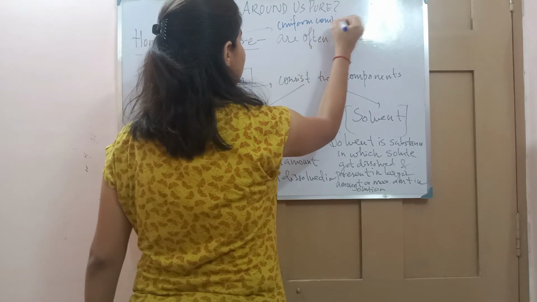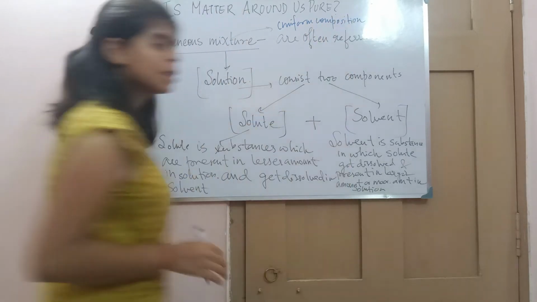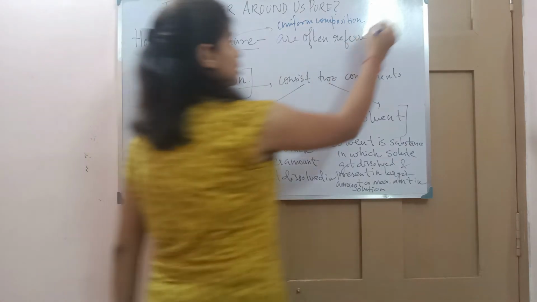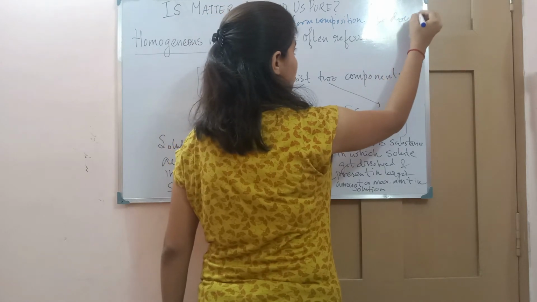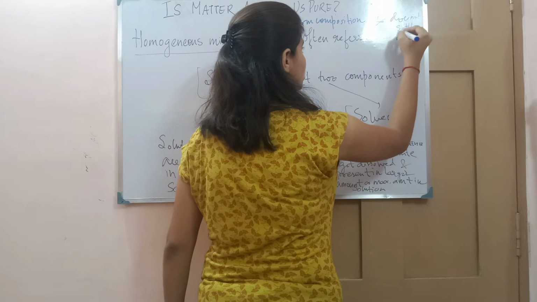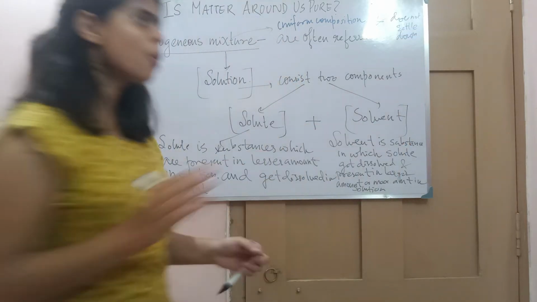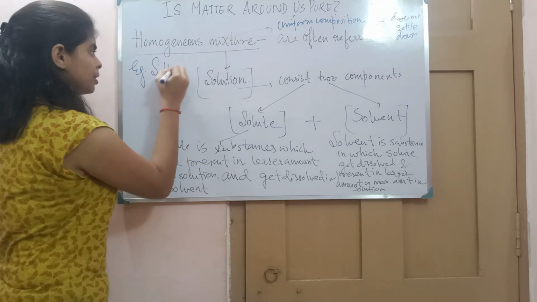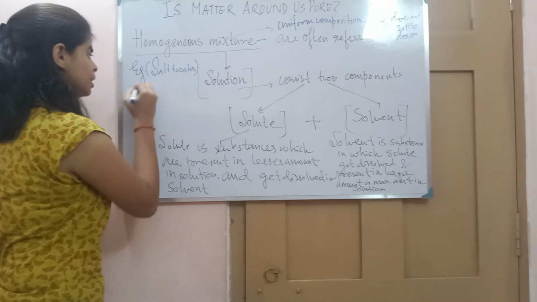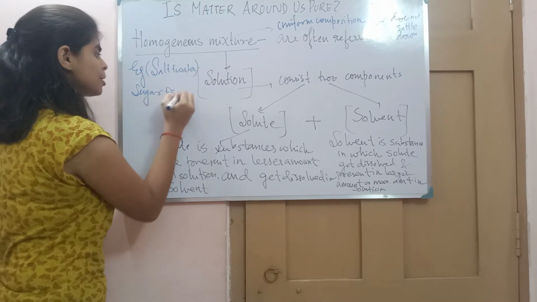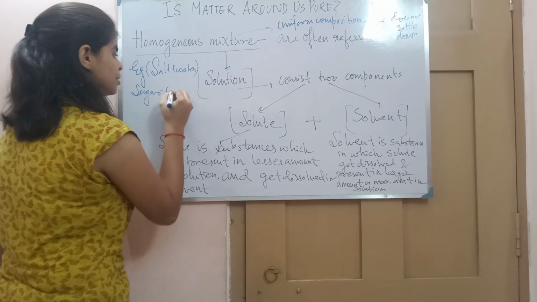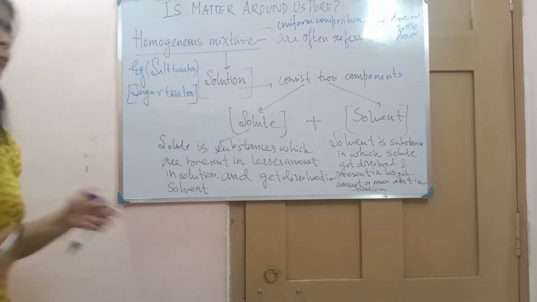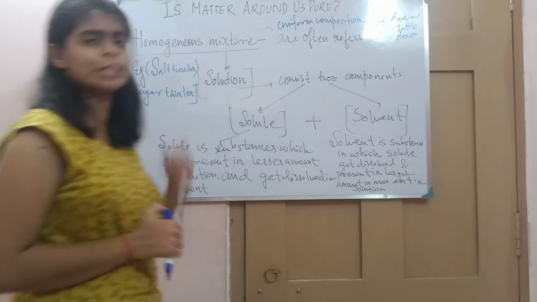Uniform composition means that the particles of the components are uniformly distributed, right? Particles cannot be seen and at the same time do not settle down. So these are the homogeneous mixtures. Now, you have seen an example, what was it? Salt plus water, sugar plus water. We have seen that the sweetness of the sugar or the saltiness of the salt is equally distributed in all layers of water. You can't find any variation in the saltiness or the sweetness.